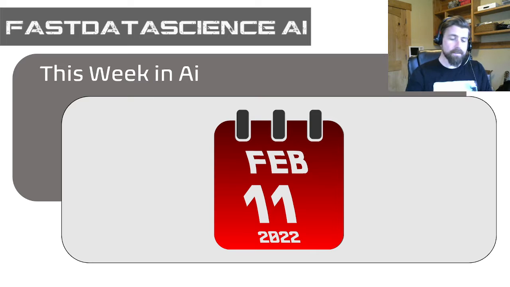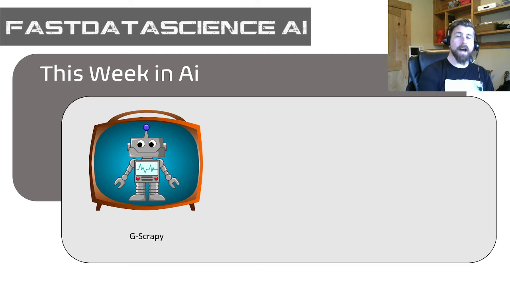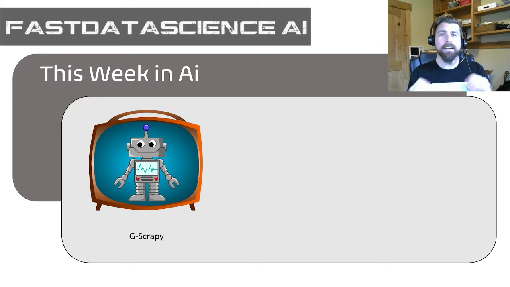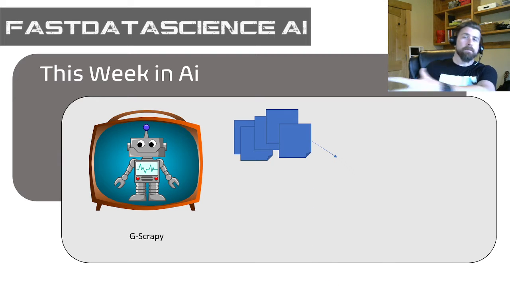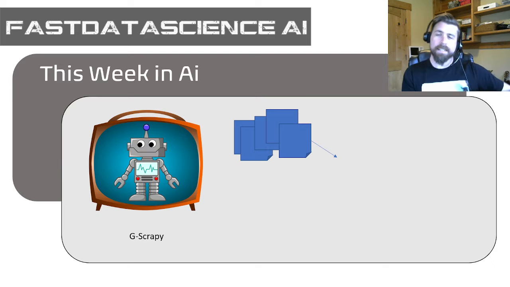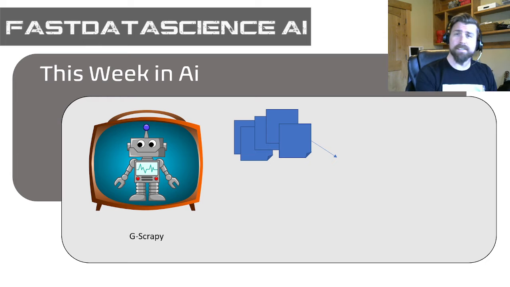So today is February 11th, 2022. We are in the second month of the new year. And I want to update you because I had some time this week. If you subscribe to my newsletter, you will have learned a little bit more about this, but I have made G-Scrapy even smarter. So in this edition of This Week in AI, we are going to be leveraging G-Scrapy's new intelligence capabilities. What is G-Scrapy now doing? He is taking in information out of my email, just like he did before, parsing that out into different articles, and they are represented here as different documents.